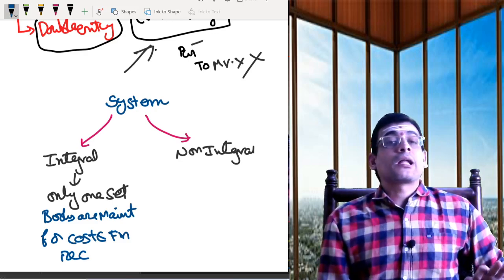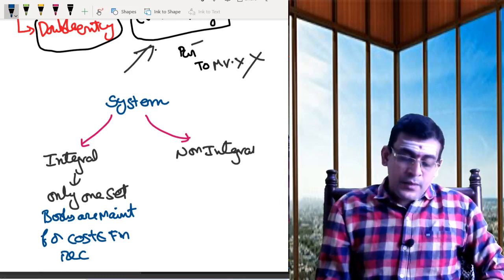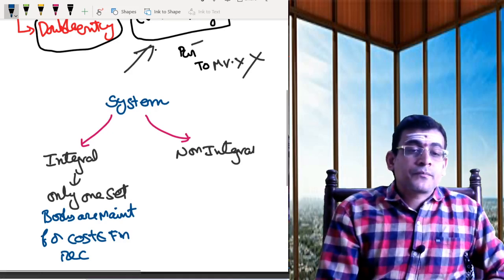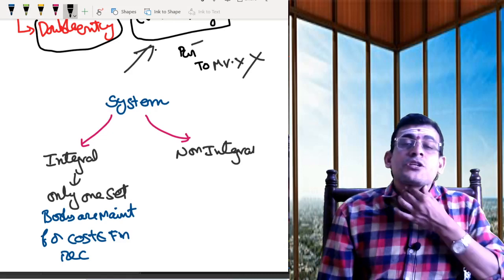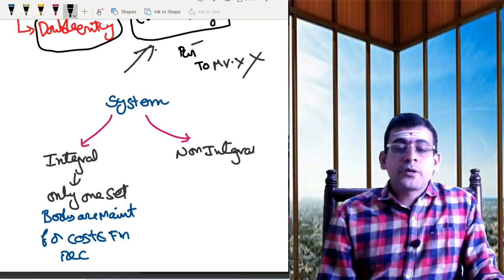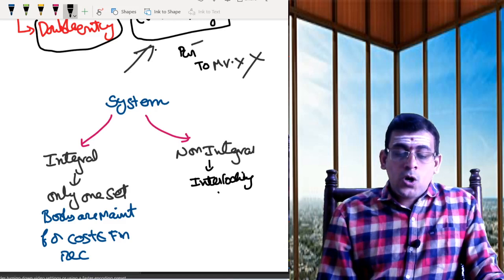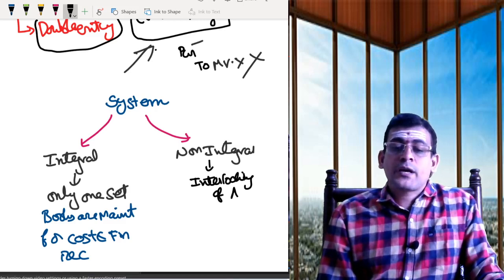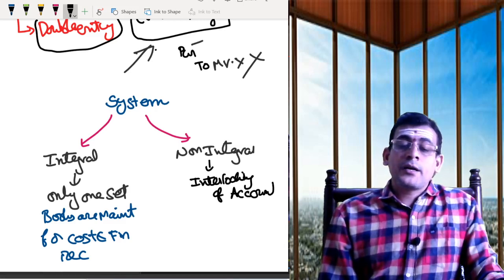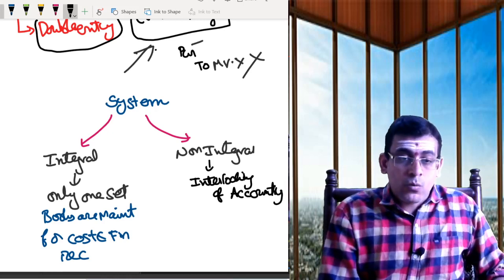That's what is called integral. That means you are maintaining both sets of books together. Now if you look into the definition, non-integral can also be called interlocking of accounts.